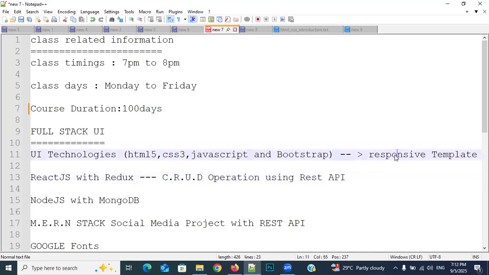First project is the responsive template. Second project is this one. And the third one is, after completion of React.js with Redux, I will discuss Node.js with MongoDB. Okay, everybody, right? After completion of Node.js with MongoDB, I will discuss with you the Stack project, which is a social media project with REST API. So totally there will be three projects. One is purely the UI technologies project. Second is the React with Redux project. Third is the Stack social media project. Okay, everybody, understanding my point?